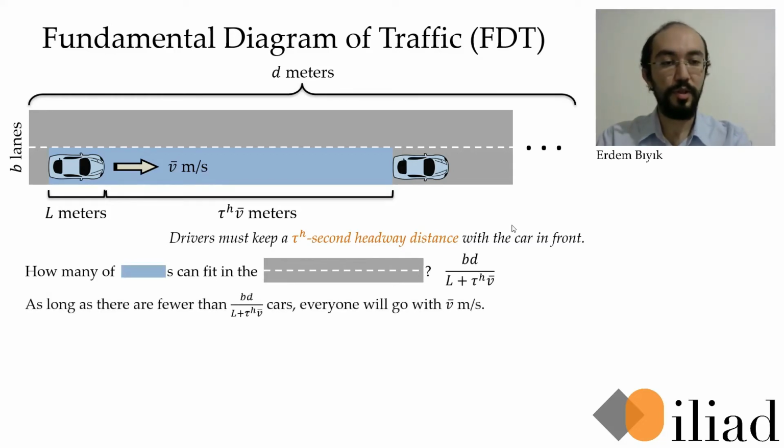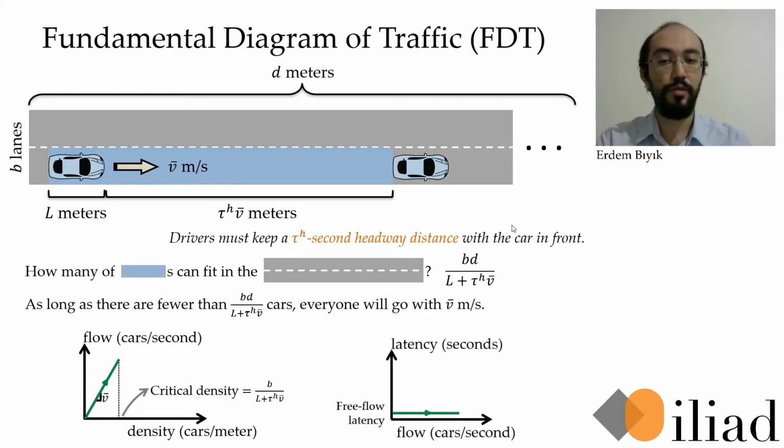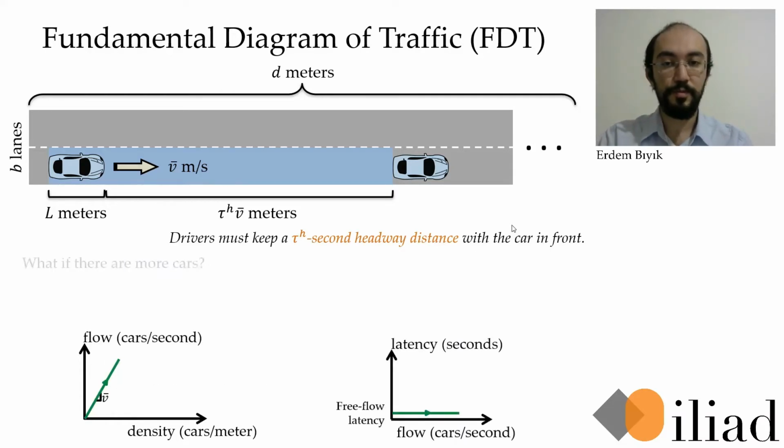So as long as there are fewer cars than this, all cars will be able to go with the nominal speed. We can now show this on a density flow plot. Similarly, we can also look at the flow latency plot. Now the next question is, what if there are more cars?